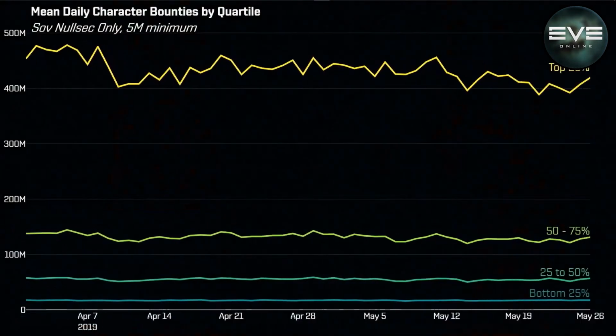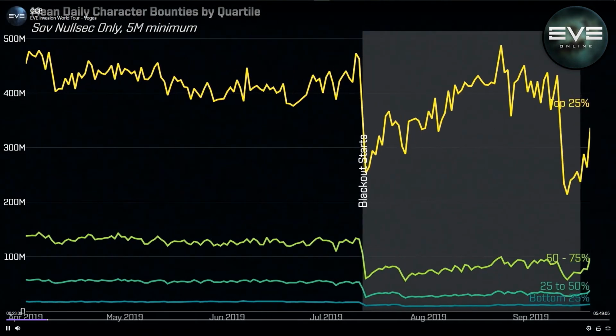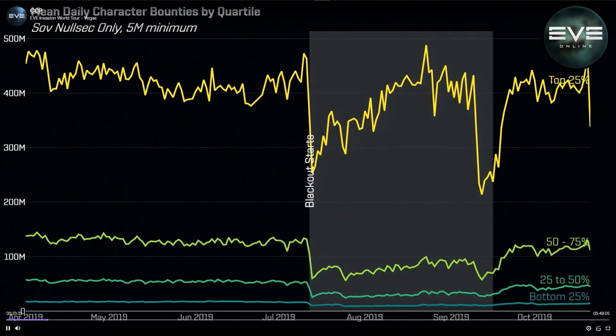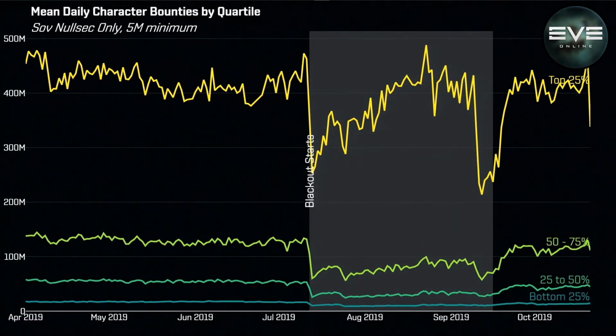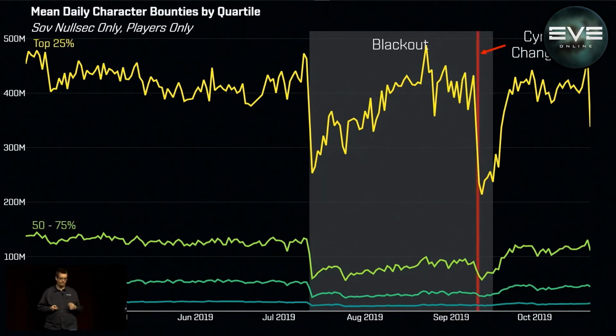This particular animation is looking at that same data, but a historical view. And instead of breaking it up into 10 deciles, which would make the graph a little bit busy, we're just breaking it up into 4 quartiles. So the yellow is the top quartile, the most successful people who are PvEing, killing NPCs. The dark green is the bottom 25%. And you can see the effect that Blackout has on them, where you can see the effect the Sino changes. So these most successful people, unsurprising to anyone, are probably flying super capitals or capitals. That's not a particularly surprising issue.